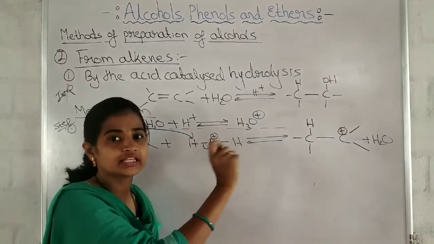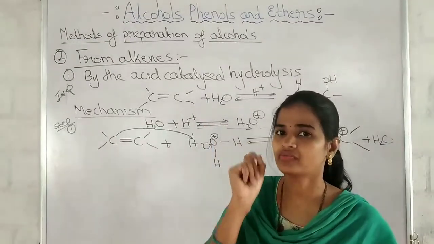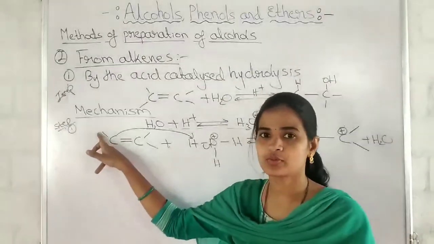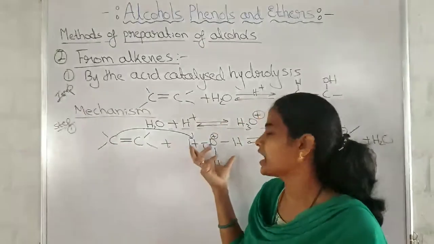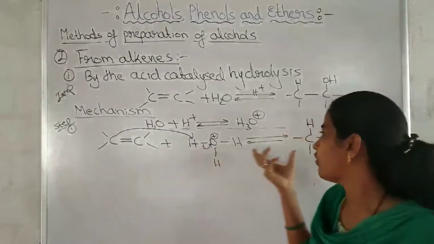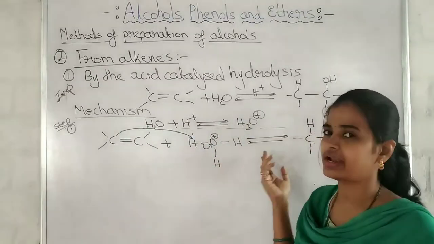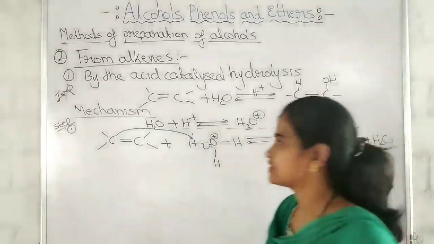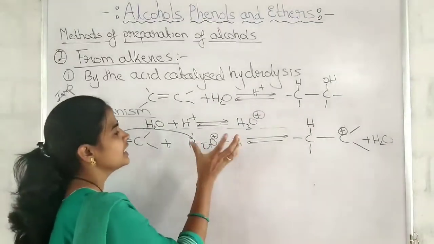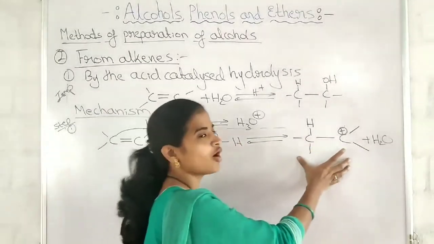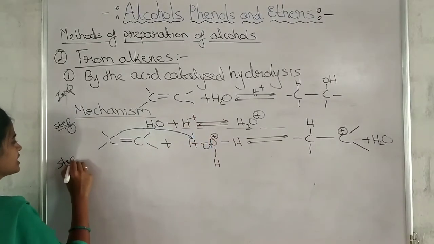Step C here. I am not writing the explanation of this step here, but whenever it is asked, or whenever you are writing in the notes, you have to write the explanation. Step number 1, you are supposed to write: protonation of alkene by the electrophilic attack of hydronium ion to form carbocation. This explanation is a must. Without this explanation, it doesn't carry any marks. Please keep it in your mind, students. Isn't it? Next we'll move on to the second step.